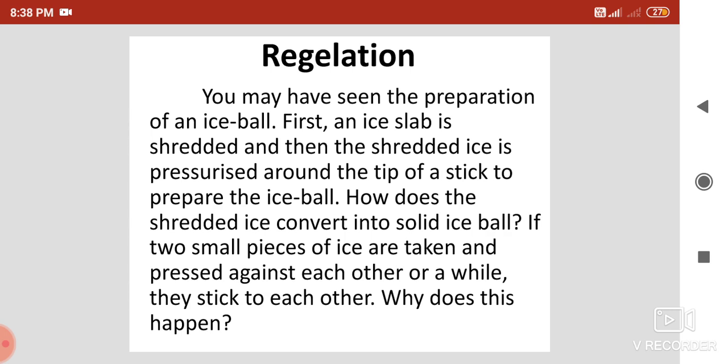How does this happen? When pressure is applied on the ice, the melting point of the ice decreases, and so the ice is converted into liquid. As soon as the pressure is released, the water is again converted into ice, and it rejoins both pieces of the ice. In the same way, when pressure is applied to any solid, its melting point decreases.